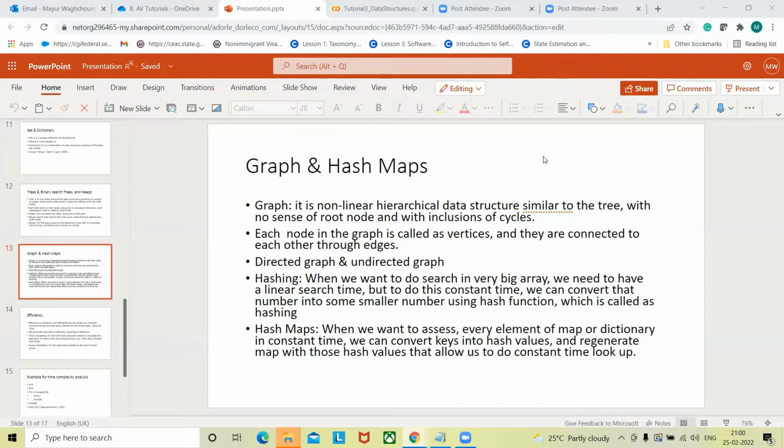Once we get that number, and once that number is within a certain range, within a small limit, then we can look for that particular key very quickly, and that speeds up our lookup, I mean search operation, and lookup becomes constant time. This hash function can help us in a lot of cases whenever we have to speed up our operation. So that's all about graphs and hash.